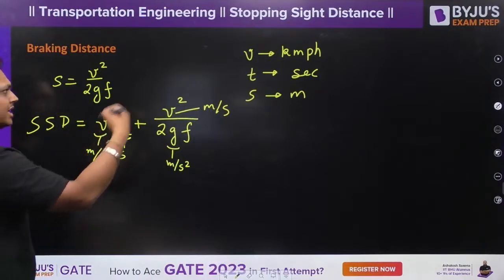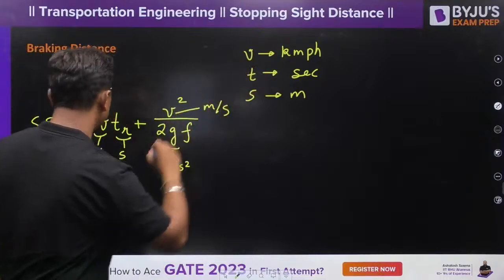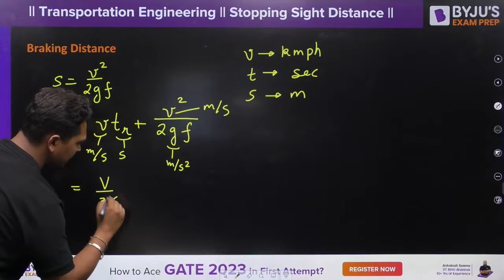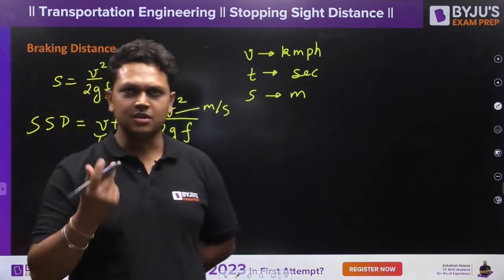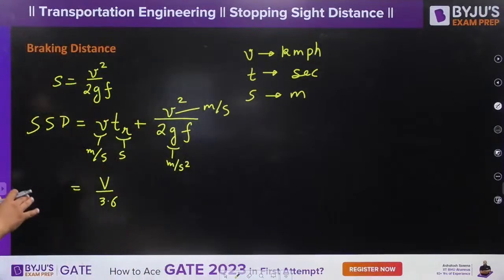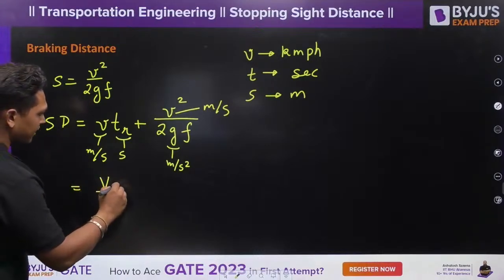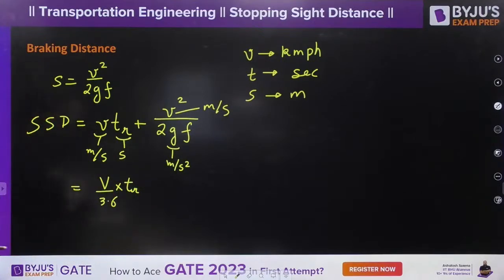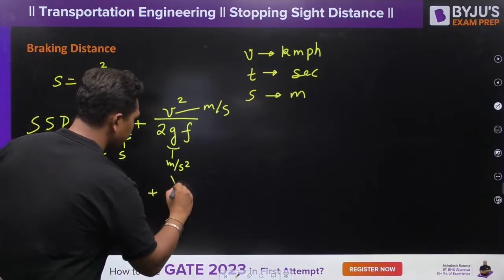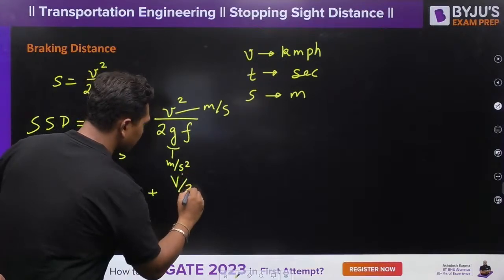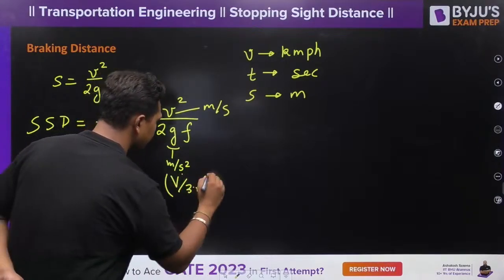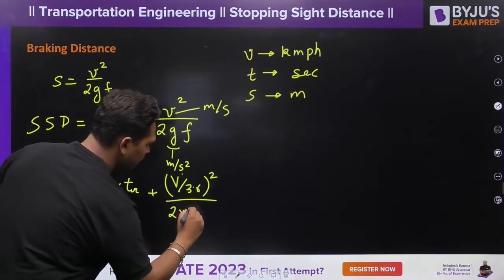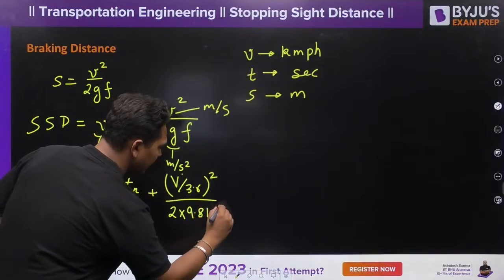So velocity converted from kilometer per hour to meter per second will be v divided by 3.6. That is very easy, right? So now this v is in kilometer per hour, into tr. There is no need to change tr because it is in seconds only, plus v upon 3.6 whole square divided by 2 into 9.81 f.